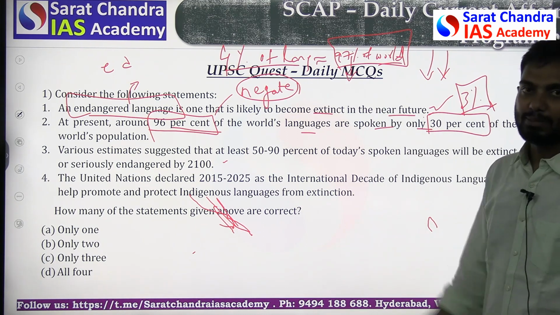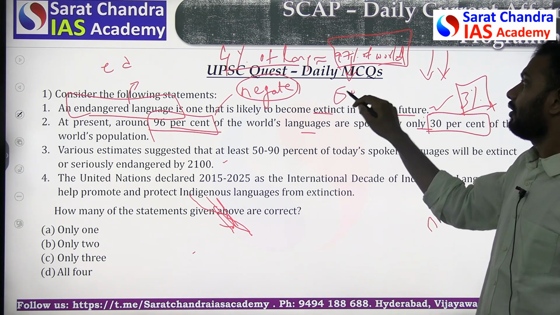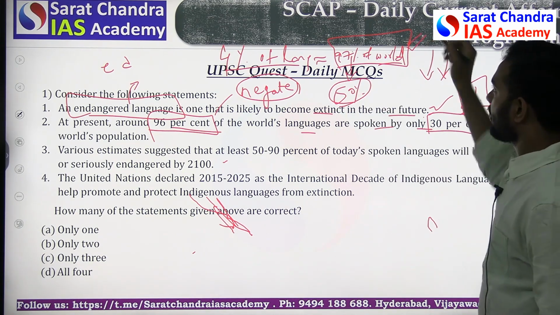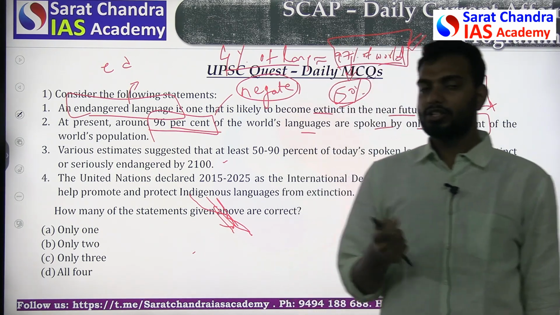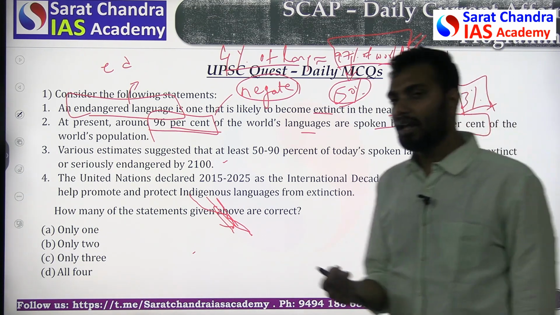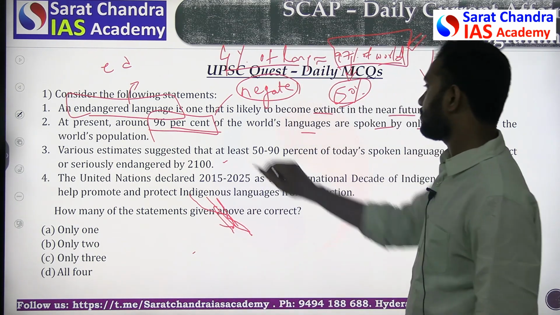If you combine the English speakers, the Chinese speakers and the Hindi speakers, they themselves constitute around 50% of the world. So this option makes sense, because a small minority of the languages constitute the bigger speaking population, whereas the large number of tribal languages, which are very diverse, are spoken by very few people. So the second option is wrong.